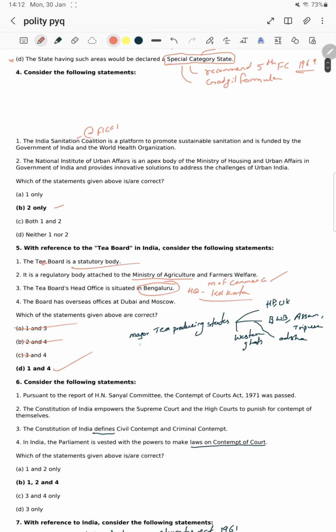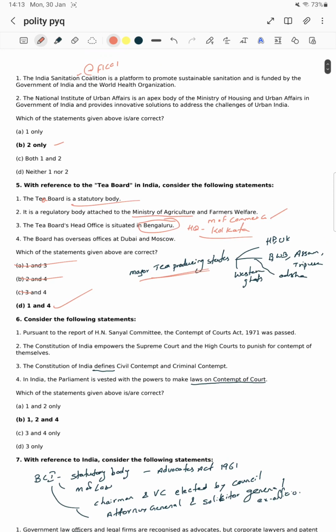Major tea producing states. What are they? In the north, it's Himachal Pradesh and Uttarakhand. In the northeast, it's Assam and Tripura. In the east, West Bengal and Bihar will produce tea, and Odisha will produce, and the Western Ghats will produce. Western Ghats means Karnataka, Tamil Nadu, and we can take Kerala. These three states produce tea. Okay, these are the tea producing states.